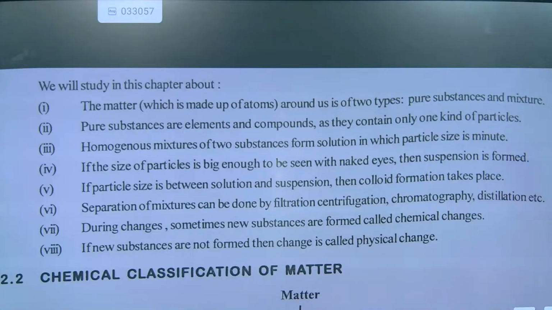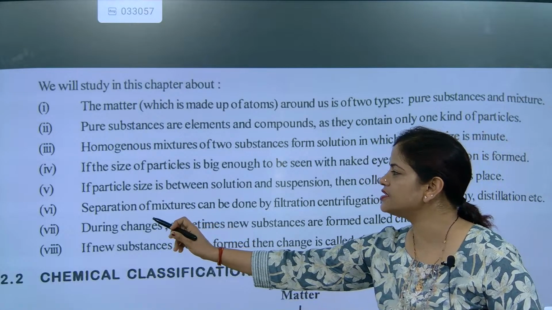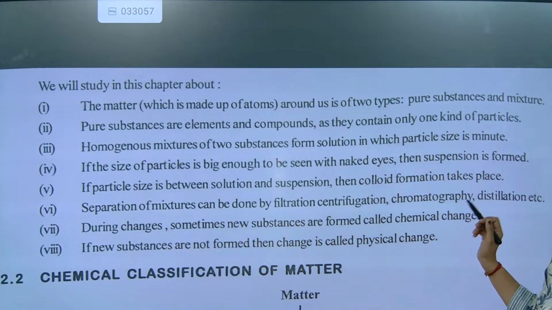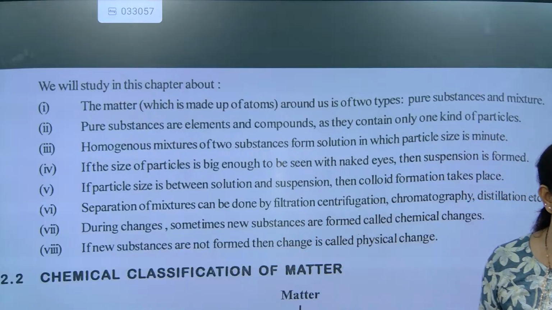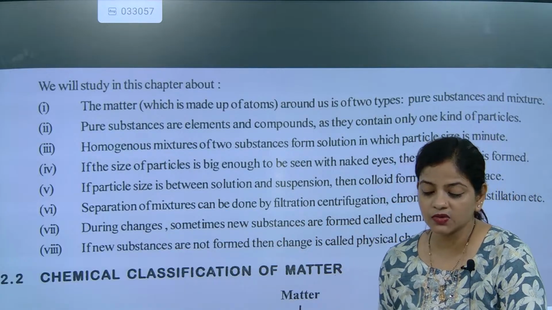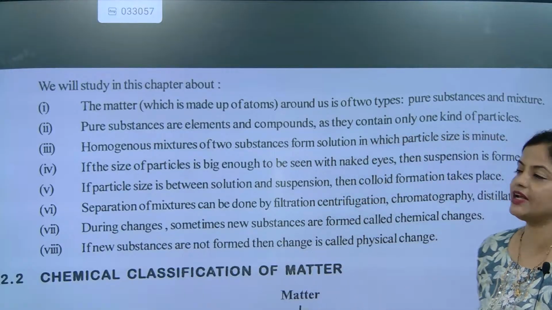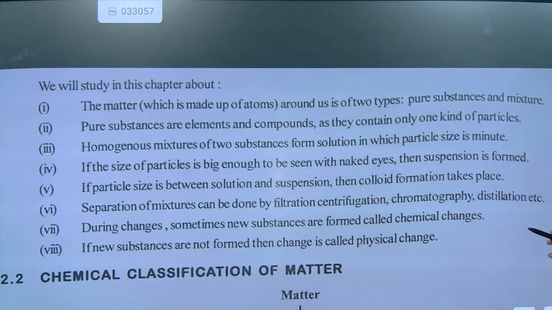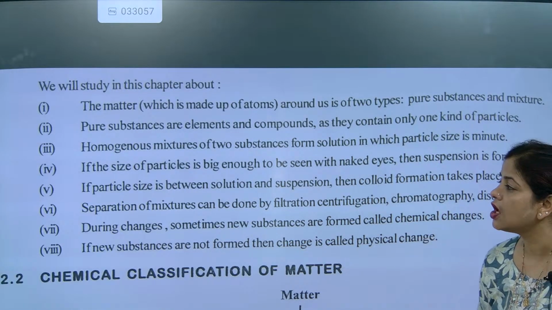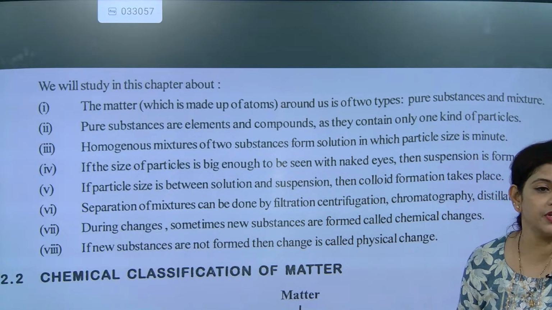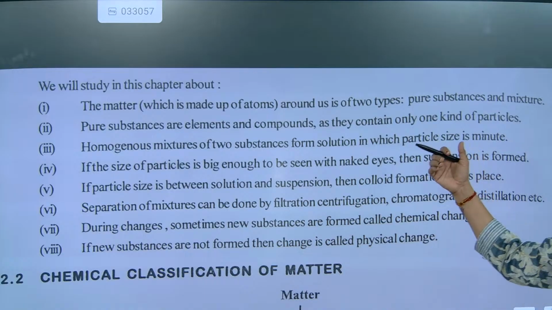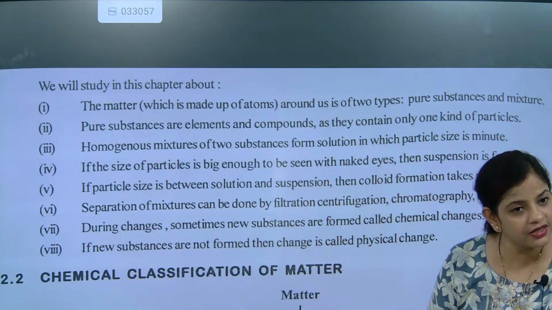Now we will go for the next one. Separation of mixture can be done by filtration. When we can mix, we can separate out also. Separation can be done by filtration, centrifugation, chromatography, and distillation. These are the processes of separating the mixture. So these are the contents we are going to study in this chapter.